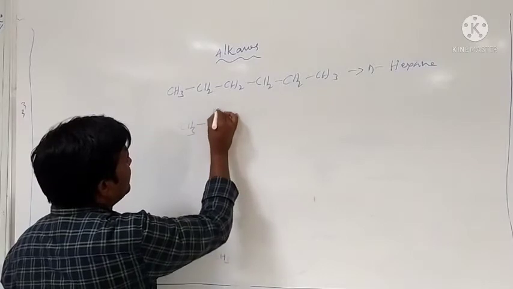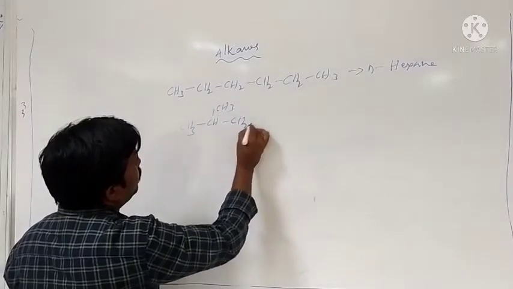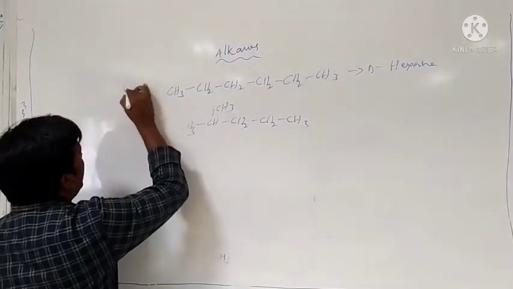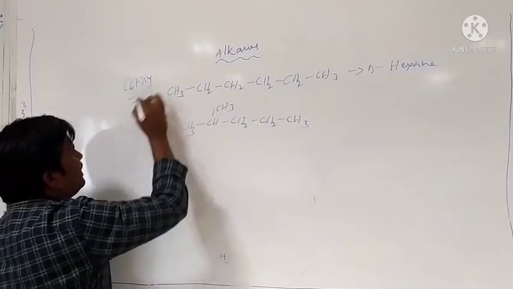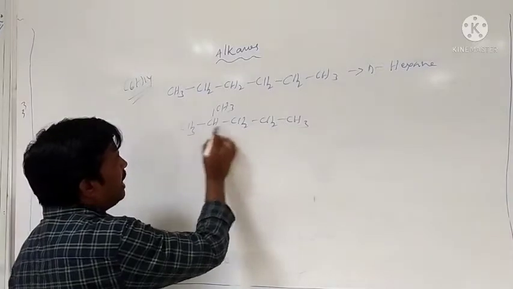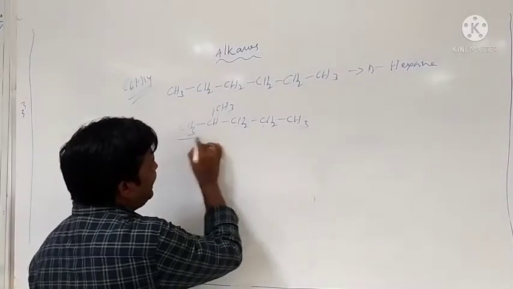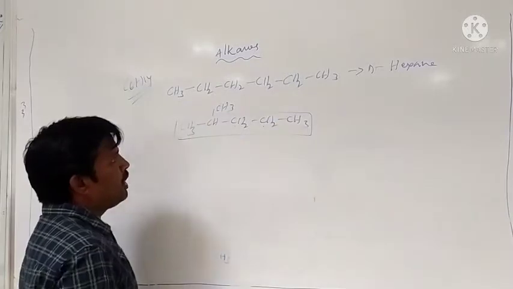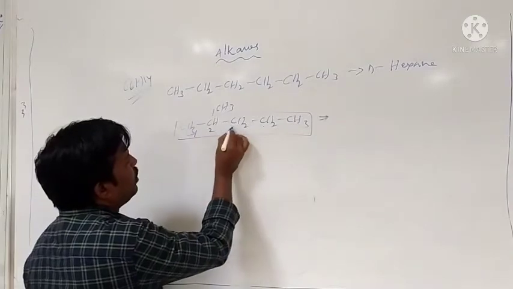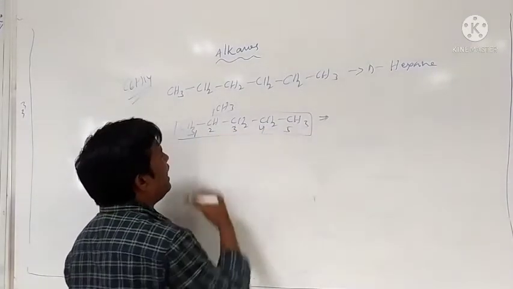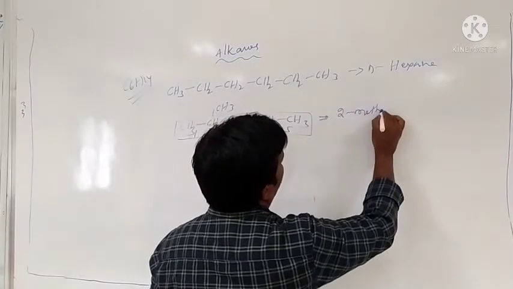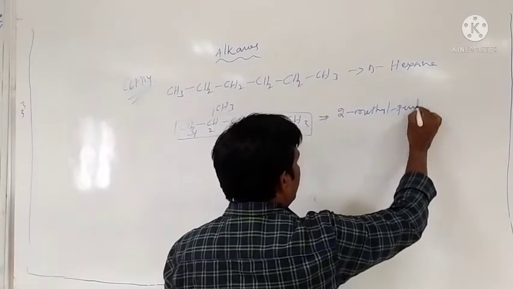CH3, CH, CH3, and CH2, CH2, CH3. What is the molecular formula? C6H14. Therefore, how many carbons are there in the parent carbon chain? 1, 2, 3, 4, 5. In the main carbon chain, a total of 5 carbons are present, and the substituent is present at the second position, which is attached with the methyl group. Therefore, it is 2-methylpentane.